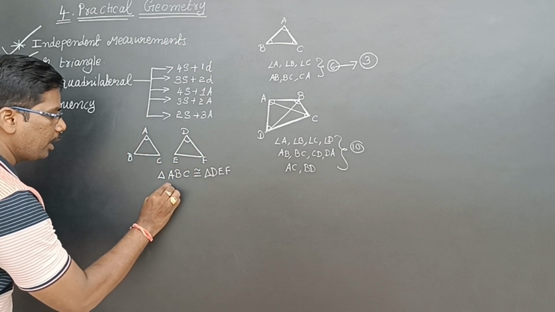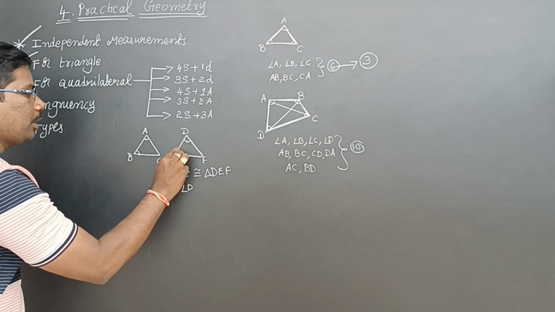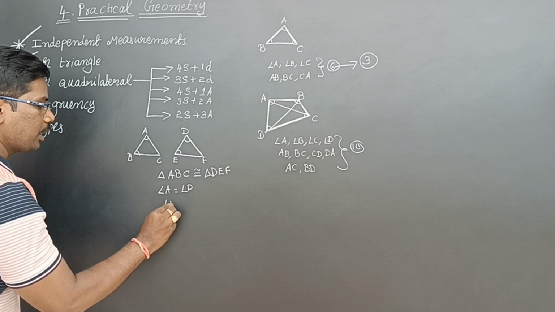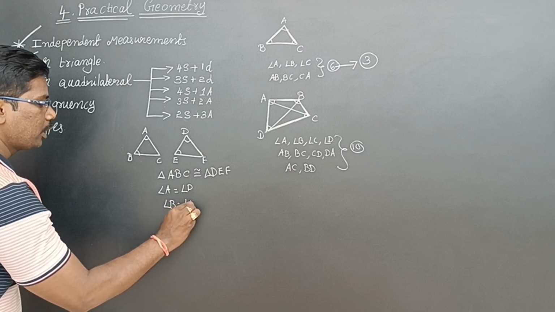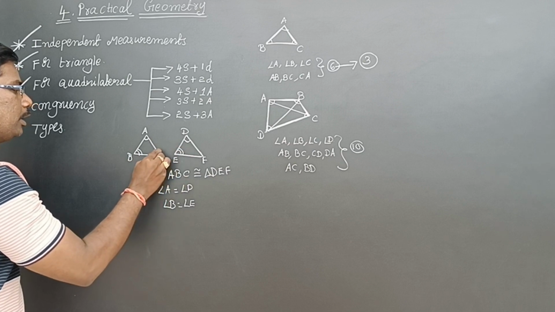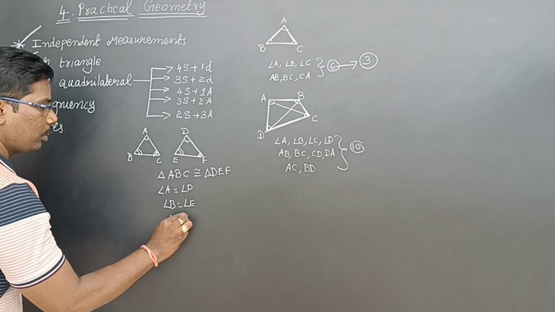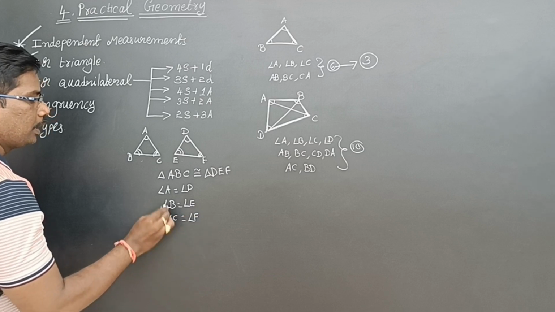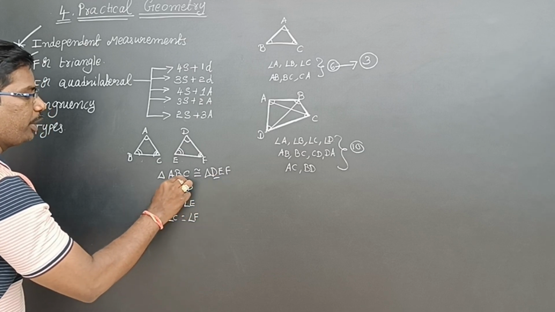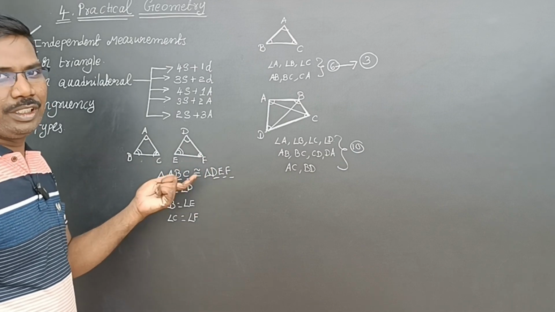Angle A is equal to angle D. Angle B is equal to angle E. Angle C is equal to angle F. Like that we can also represent it.